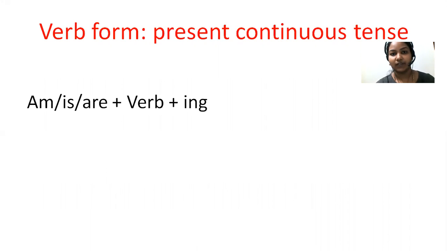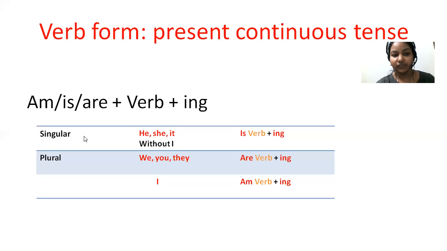First, you have to write the subject plus am, is, or are. You have to write any one of these according to the subject, then verb plus ing. Here you write the base form of the verb plus ing. Keep this in mind, children, it is very important.